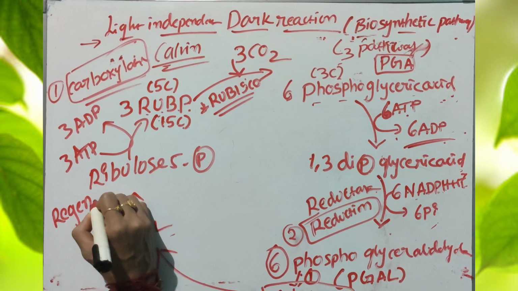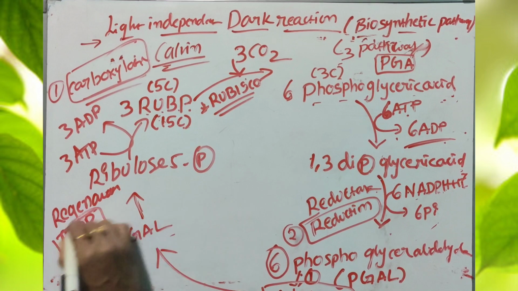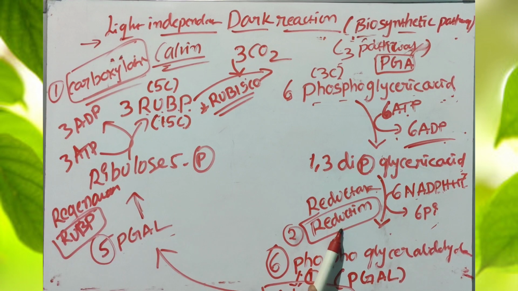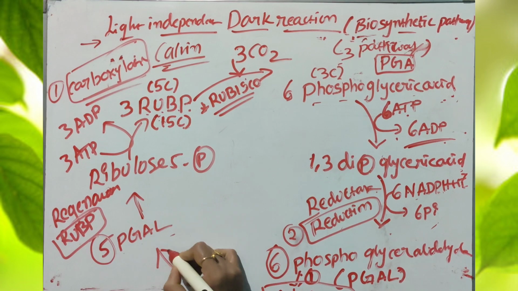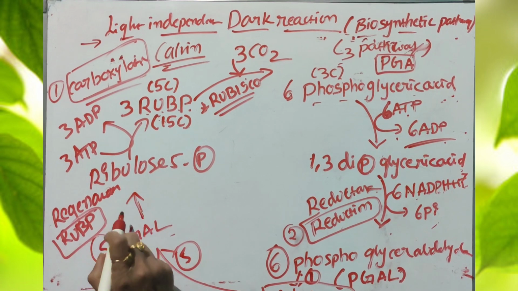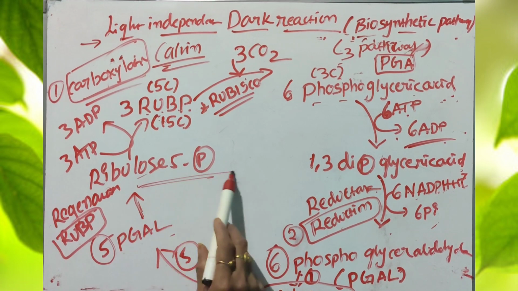Regeneration of RUBP molecule. This is the third step. First step is carboxylation. Second step is reduction. Third step is regeneration of RUBP. In this reaction, of 6 molecules of phosphoglyceraldehyde, only a single molecule is utilized for the synthesis of glucose. The remaining 5 molecules come back into the regeneration of ribulose bisphosphate through the intermediate compound ribulose 5-phosphate